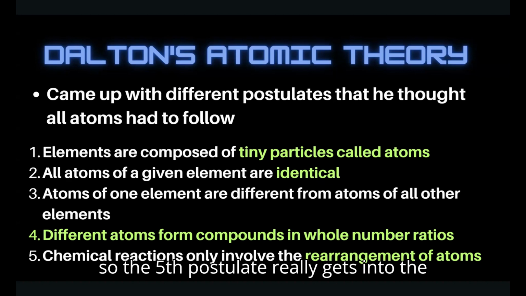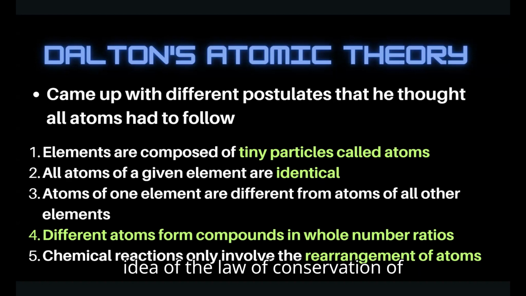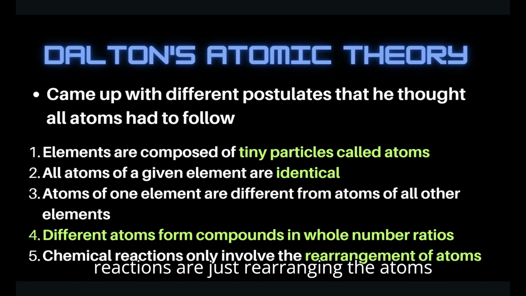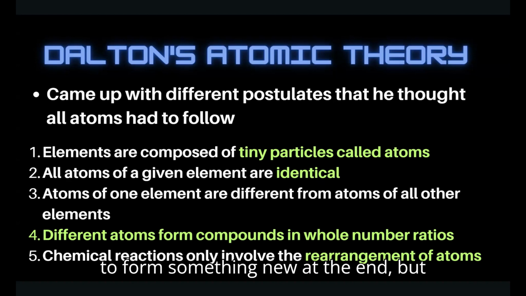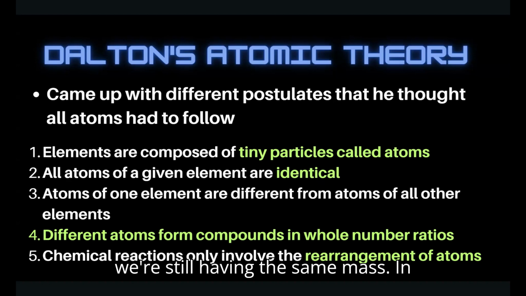The fifth postulate really gets into the idea of the law of conservation of mass. What we start with is what we end with. Chemical reactions are just rearranging the atoms to form something new at the end, but we still have the same mass and the same starting and ending material, just in a different form.